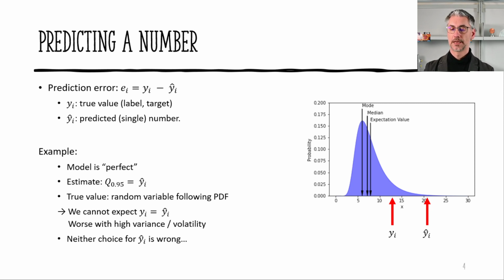We can even make this slightly worse. We still assume our model is perfect, but we don't have to predict the mean, right? We can predict any quantile with our machine learning model. So let's say we predict a very high quantile, the 95% quantile. So this is far out in the tails. The true value is again the random variable following the probability distribution. But now the difference between the two of them will be even larger. But neither choice is wrong for our prediction. It just depends on the application, if we want a low quantile or a high quantile.